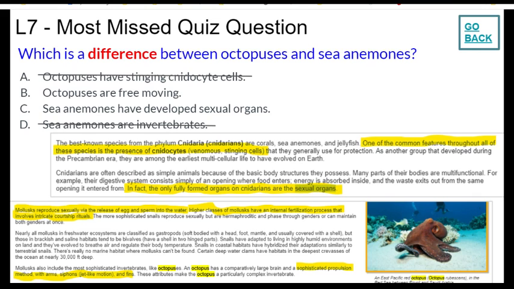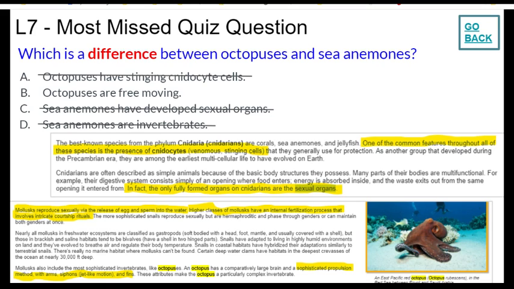If we go to page 3, it says mollusks reproduce sexually via the release of egg and sperm into the water. Higher classes of mollusks, which are the octopus, have an internal fertilization process that involves intricate courtship rituals. That means they have fully formed sexual organs. So we're going to have to scratch C. C cannot be a difference since they both have developed sexual organs.